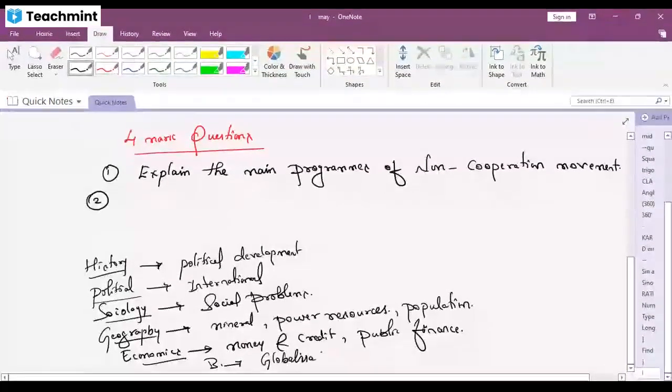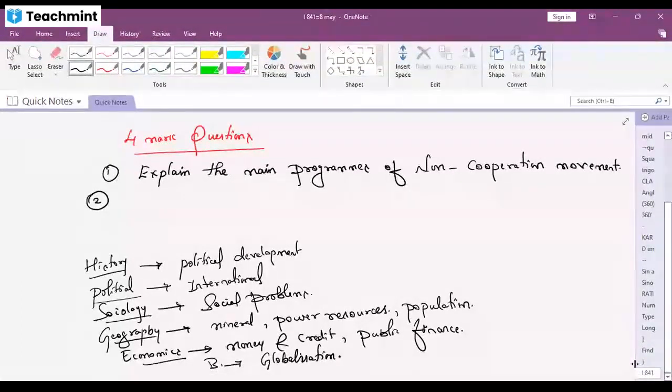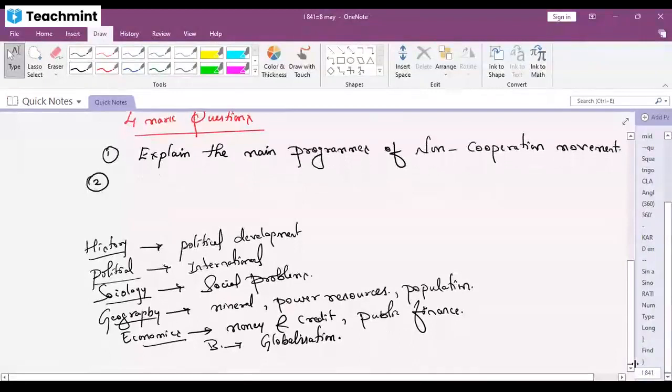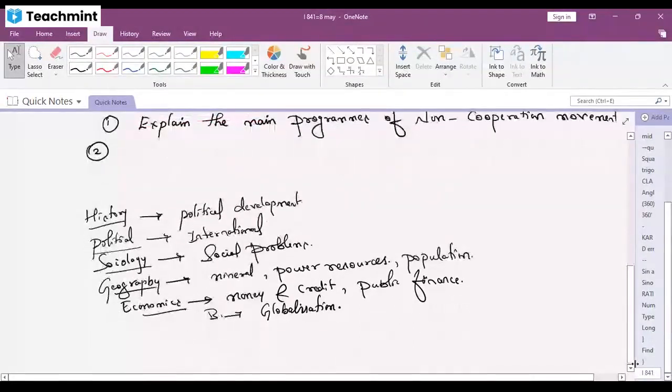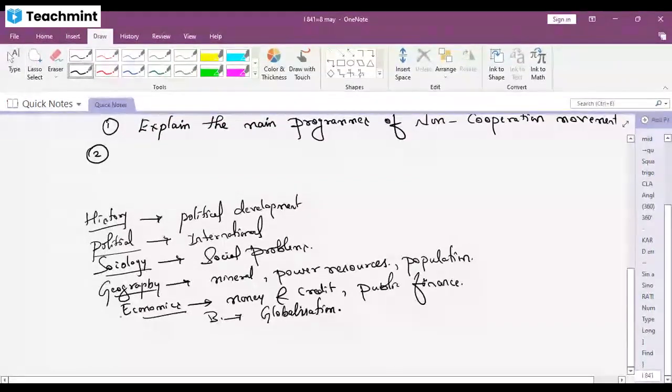Globalization is deleted. Am I right? Yes, sir. So this is your reduced syllabus. Okay. Do you know what the homework is for you today?